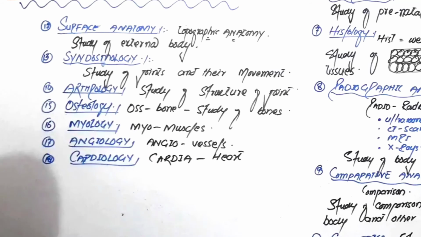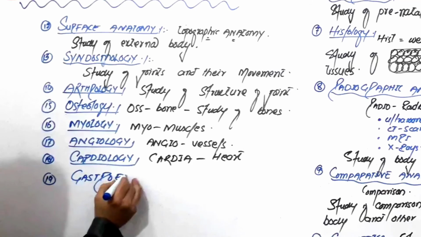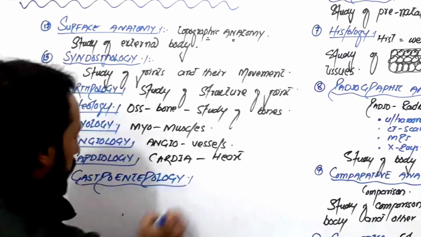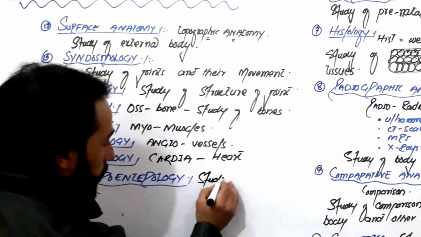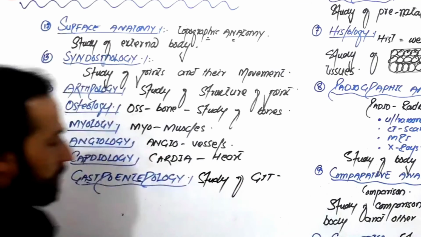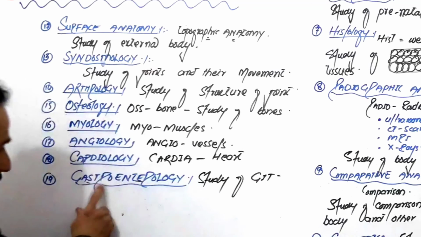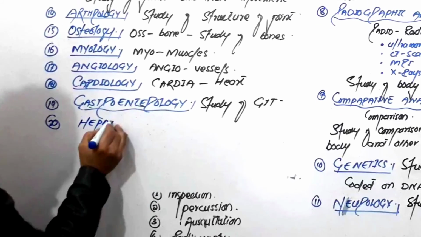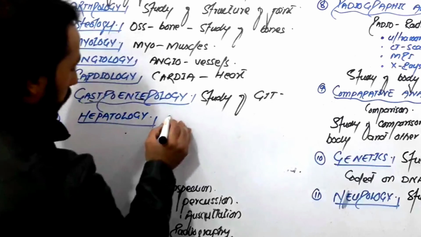Okay, then we have number 19, gastroenterology. What is this? Study of stomach and intestines, or we say study of GIT. Study of digestive system is called gastroenterology, or study of stomach and intestines is called gastroenterology. Okay friends, then we have another branch that is called hepatology. What is hepatology?